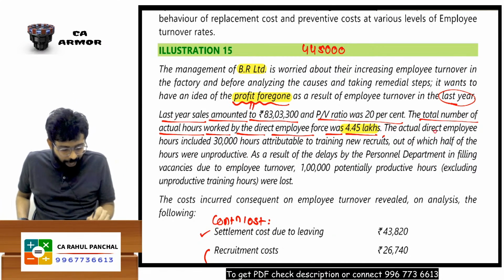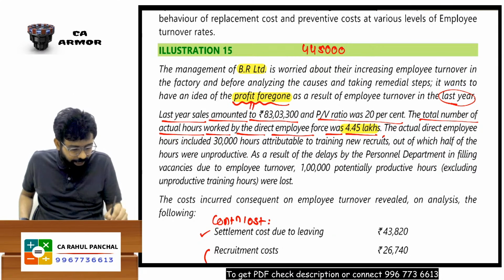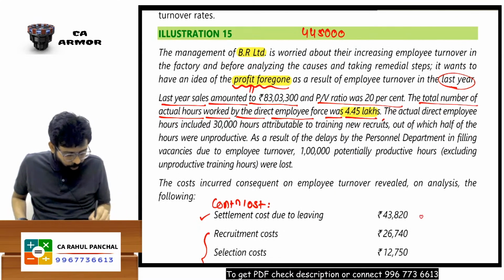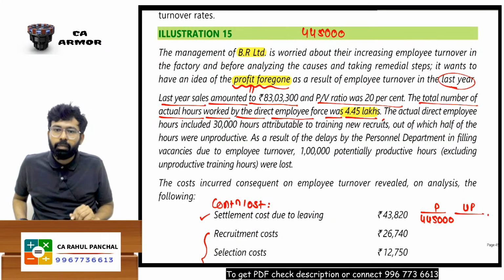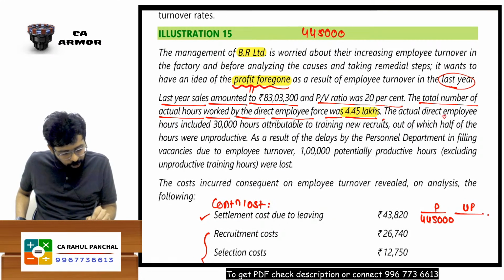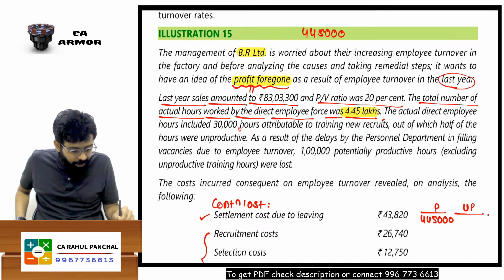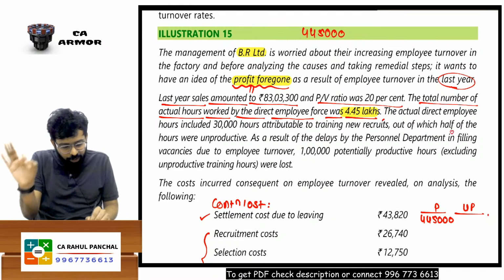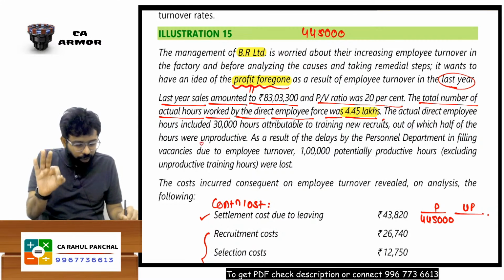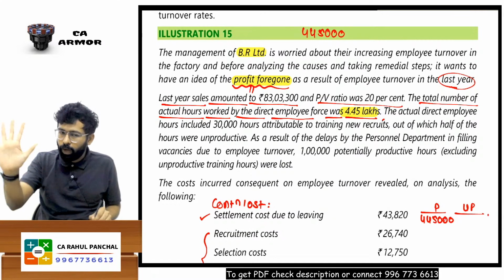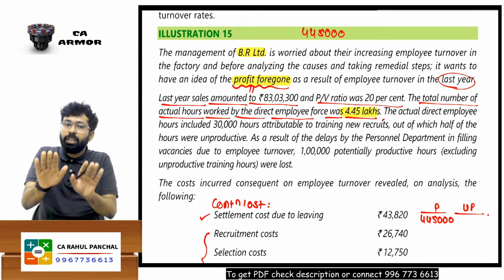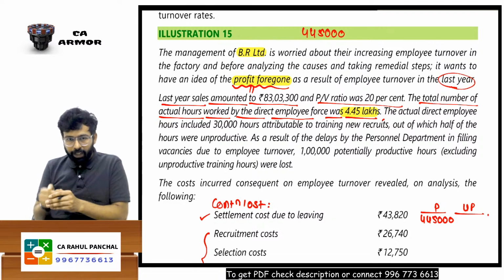The actual direct employee hours included, and I will write over here for your understanding, 4,45,000 hours. These are my productive hours. What are my unproductive hours? Let me understand. The actual direct employee hours included 30,000 hours attributable to training of the new recruits, out of which half of the hours were unproductive. Let me explain. In the last year, my workers have worked for 4,45,000 hours. And because there was labor turnover, new people were hired and they have worked.